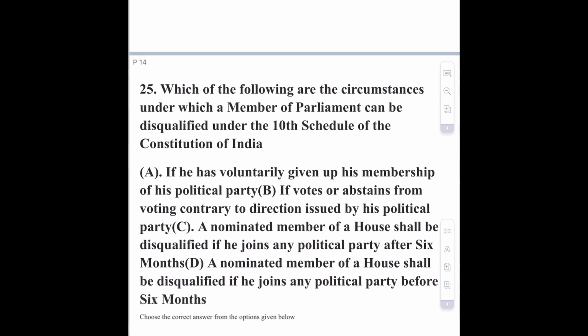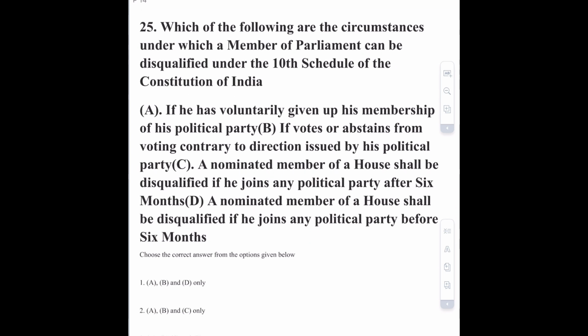तो द करेक्ट आंसर ऑफ दिस क्वेश्चन विल बी टू पास नॉन कॉन्फिडेंस मोशन अगेंस्ट काउंसिल ऑफ मिनिस्टर्स. Moving towards question number 25, that is which of the following are the circumstances under which the member of parliament can be disqualified under the 10th schedule of the Constitution of India. Option number A is if he has voluntarily given up his membership of his political party. This is a correct option. If votes or abstains from voting contrary to the direction issued by the political parties. This is also correct.